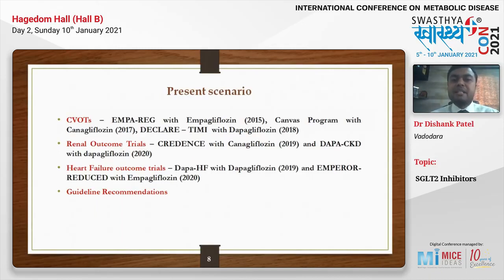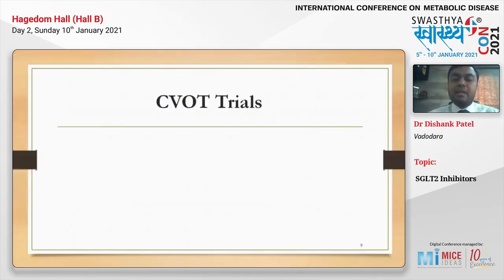All these trials were published starting from 2015, 2018, 2019 and 2020, and the evidence is building up and building up. Because of these new evidences, the guidelines have also changed, and they are now giving preference to these molecules. I will show you the 2020 guidelines later, but before that, we will go through the CVOT trials of the SGLT2 inhibitors.